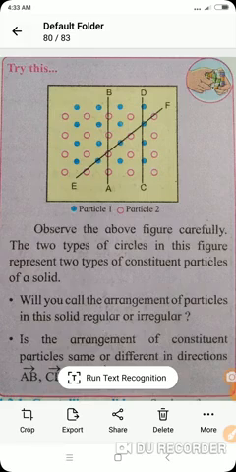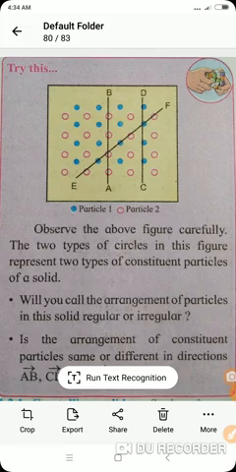So now listen, observe the figure carefully. The two types of circles in this figure, the blue circle and the pink circle, represent two types of constituent particles of the solid. As we know, a solid contains various constituent particles, and all the constituent particles of the solids are referred to as particles. So these two represent any two constituent particles of the solid.